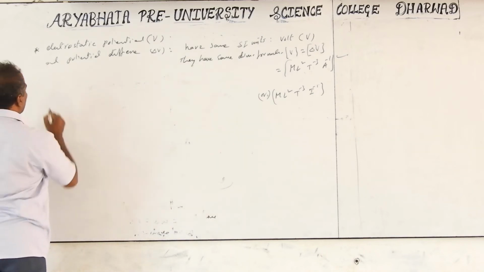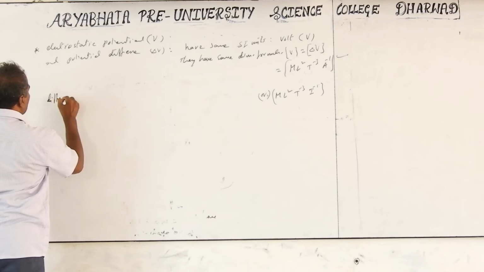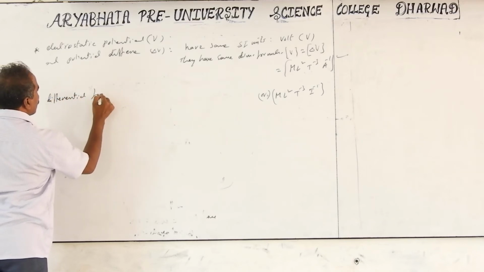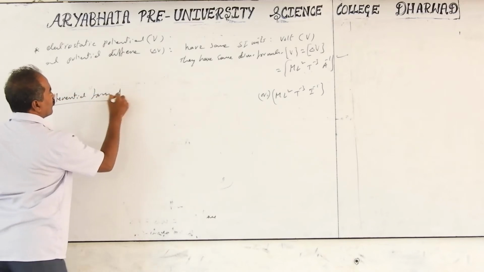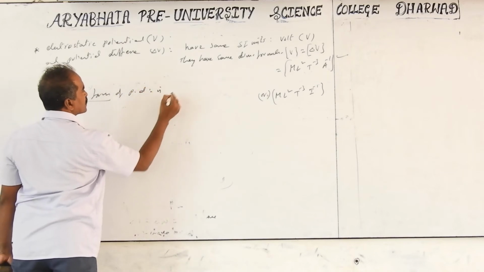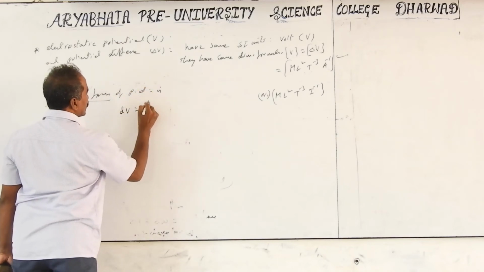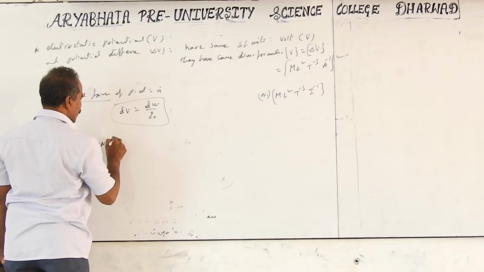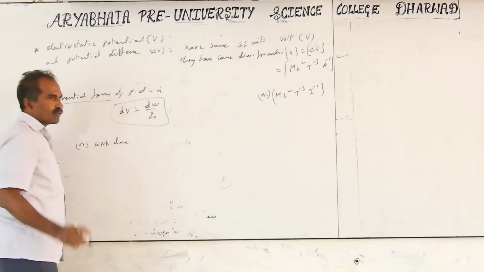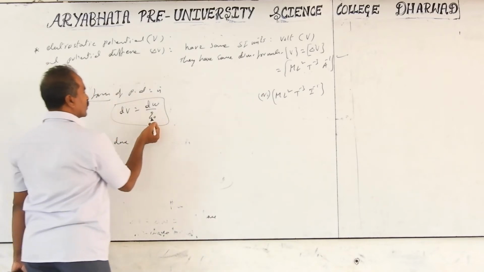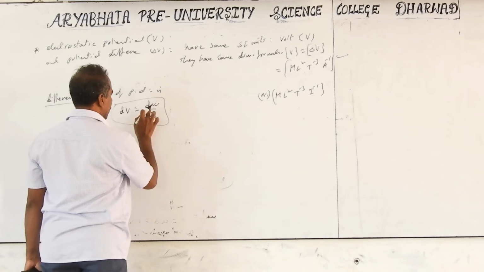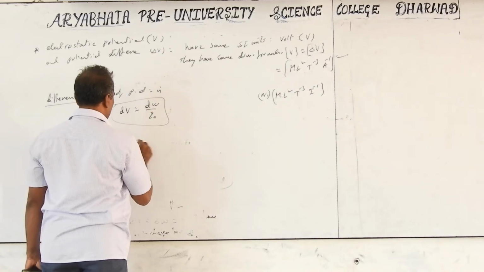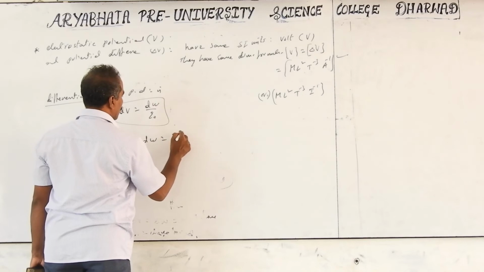And the differential form of potential difference is dV equal to dW by q naught, where work is done to move the charge q naught from one point to another point. So dW equal to q naught into dV. Here d represents delta. dW equal to q naught into dV.